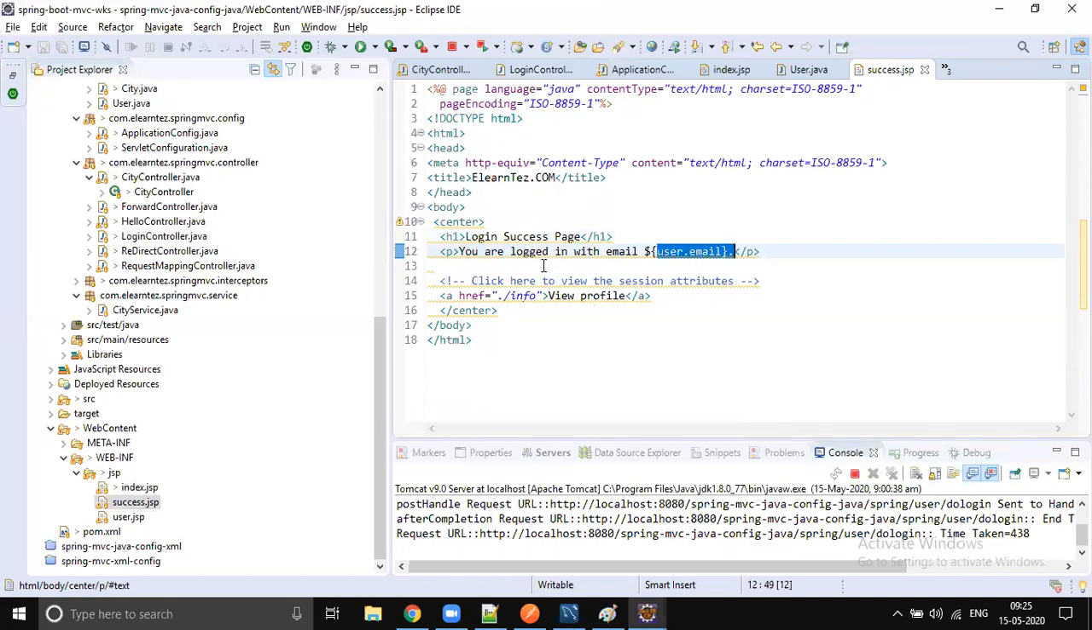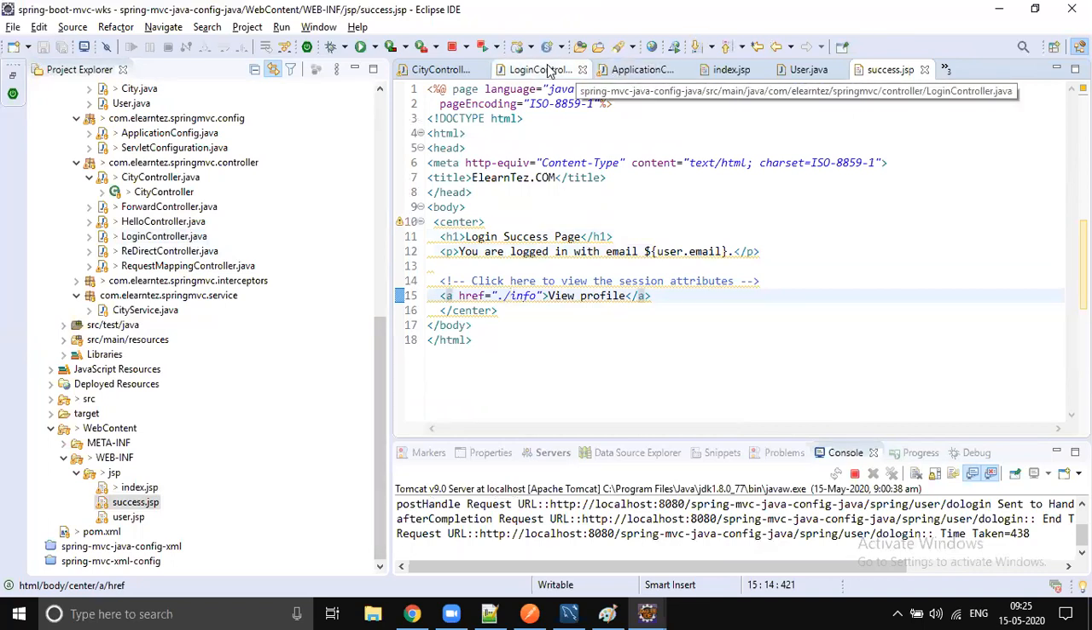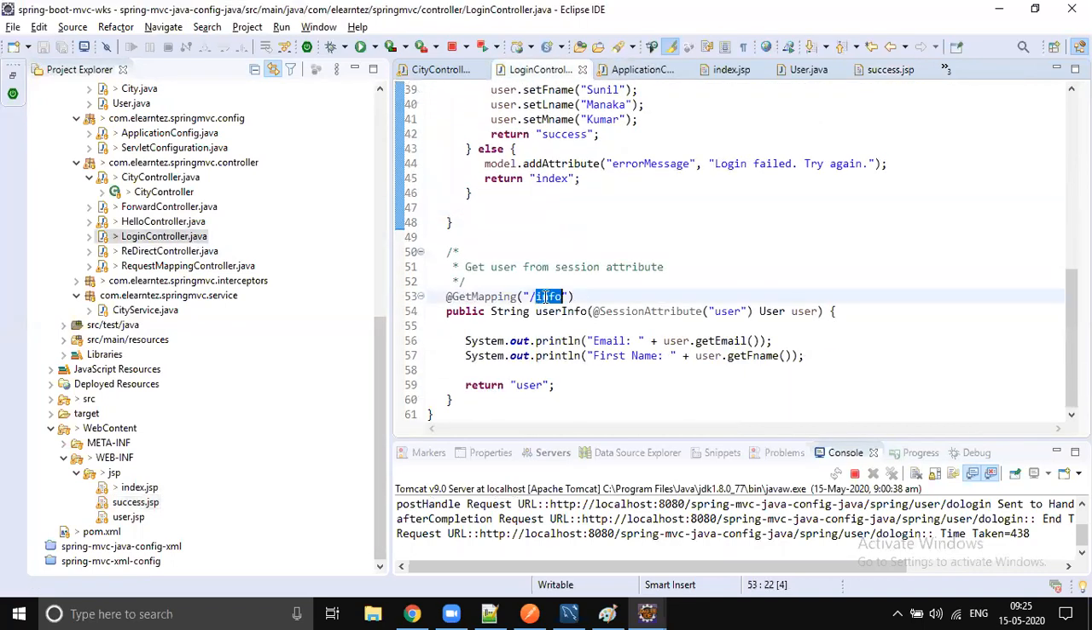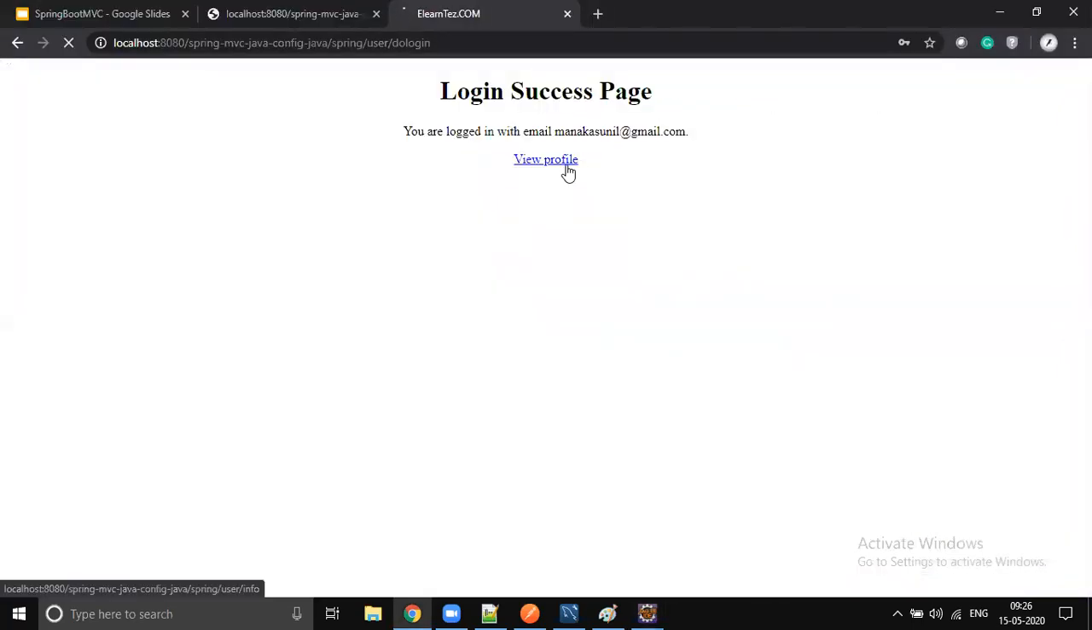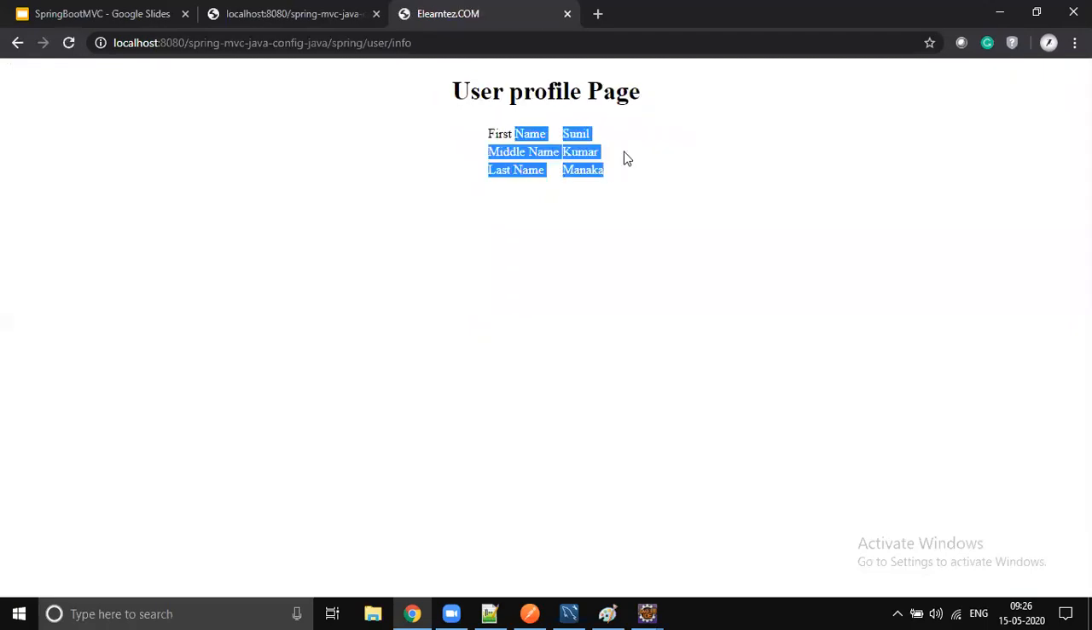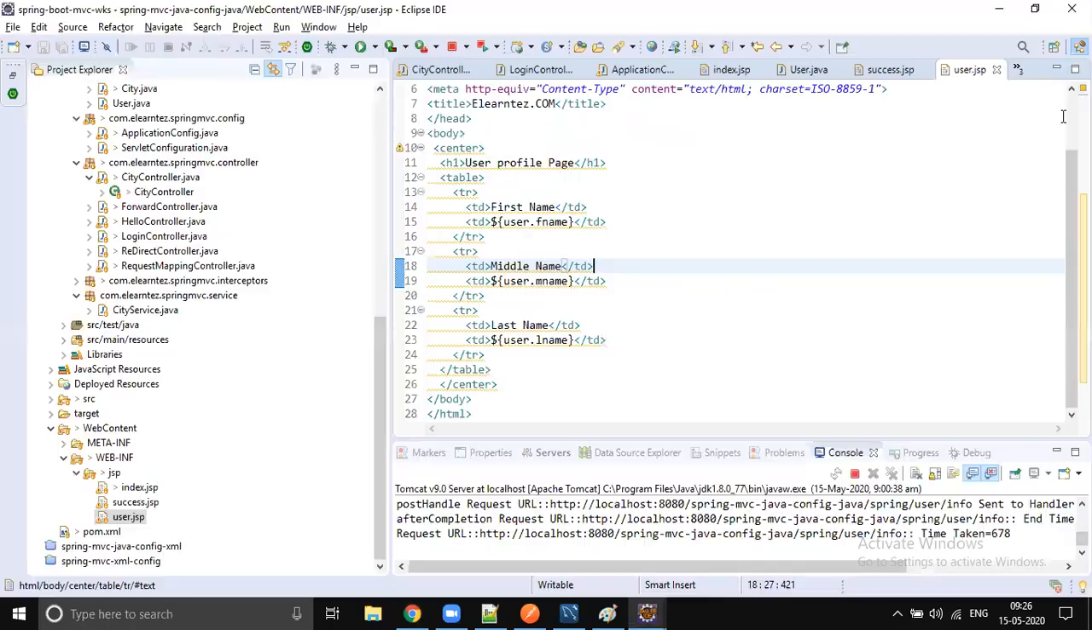If you want to see the profile, click on the view profile link. It directly takes you to info, which is the login controller info. When you click on that link, it again sets the user email and first name, and takes you to user.jsp, where we display the complete user info. Just click on user profile, and you can see first name, last name, middle name. I would have provided the logout, but somehow I missed that.